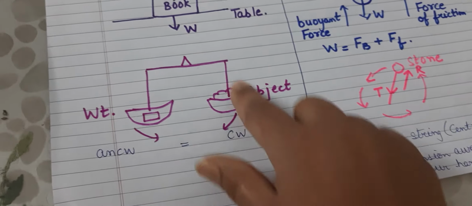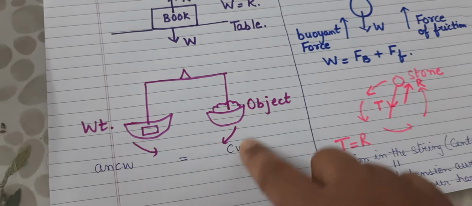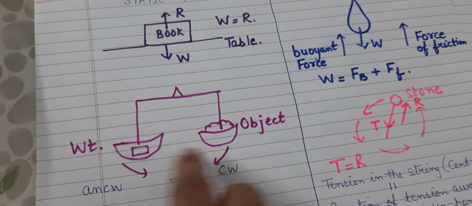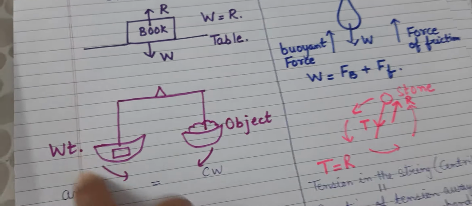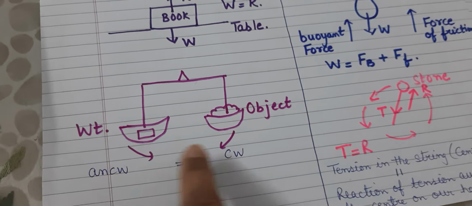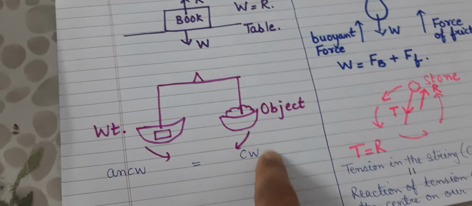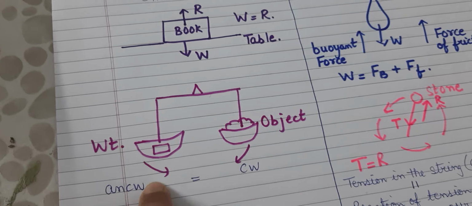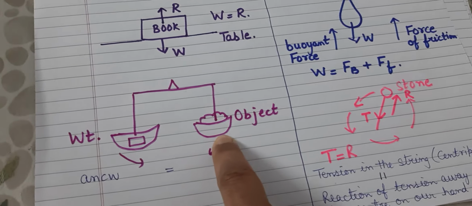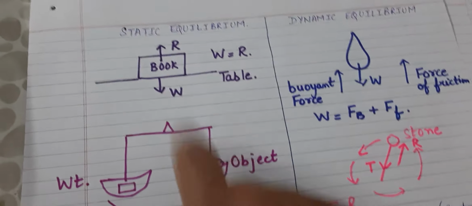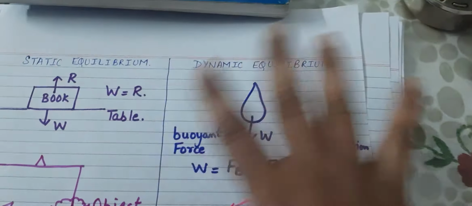When the resultant of the moments of forces acting on this particular beam balance is 0, with this positive and this negative, when positive and negative counterbalance each other, the resultant is 0. Okay, so I say it is in static equilibrium. Look at dynamic. Dynamic means anything in motion.